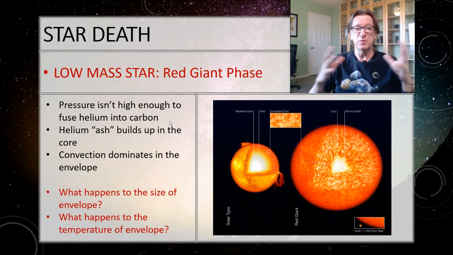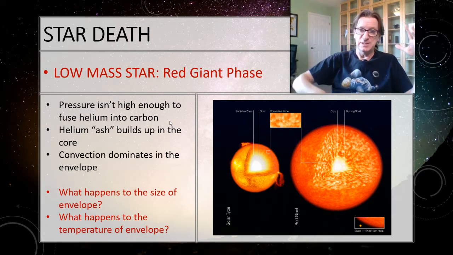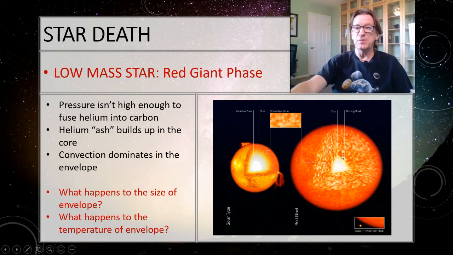It blows up like a balloon. It gets really big. Well, as that star gets big, what happens to its temperature? It decreases. So here's an example. The star is going to get cooler. So is it going to be red, blue, yellow, what? Cooler things are going to be red. And because it's big, it's going to be a giant. And so we call this the red giant phase.